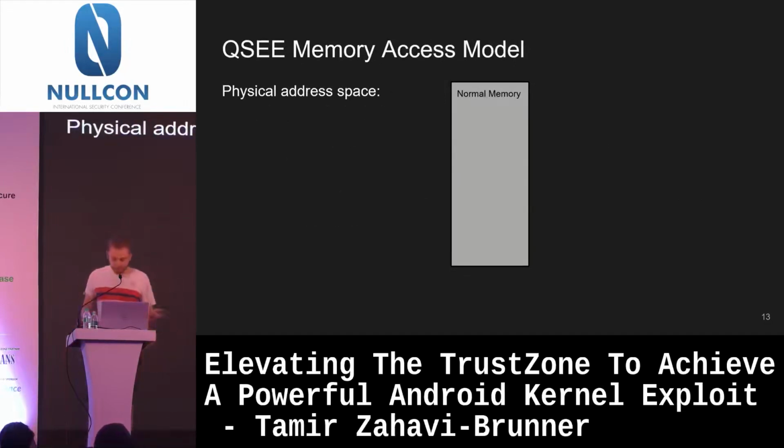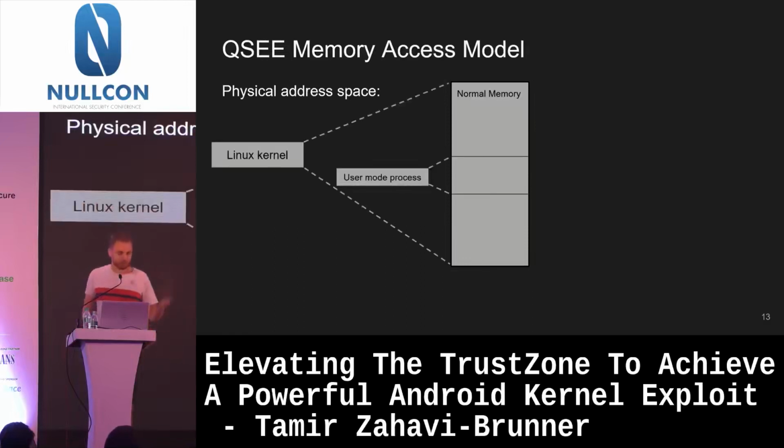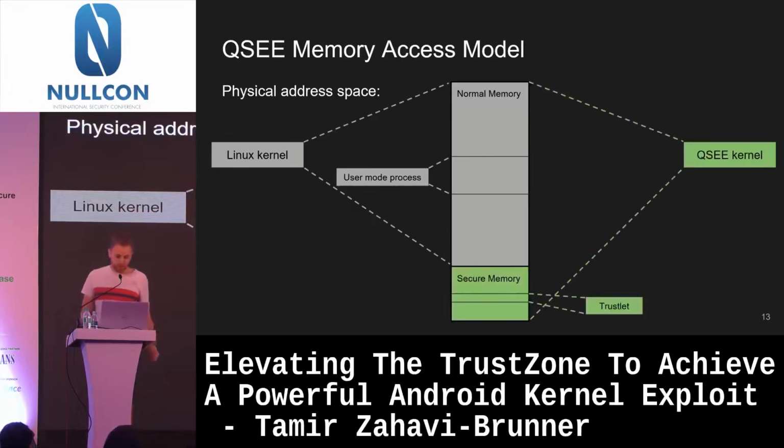If we think about normal operating systems, you would have the kernel accessible to all physical memory, and each user mode process would carve out some parts of this physical memory to only be accessible to it. But now if we add the TrustZone, we also have some region of physical memory that is used as secure memory, and the Linux kernel can't access it. The QC kernel, on the other hand, can access everything, and it in turn limits the user mode processes on the QC side, the trustlets, to only very small regions of their own memory.